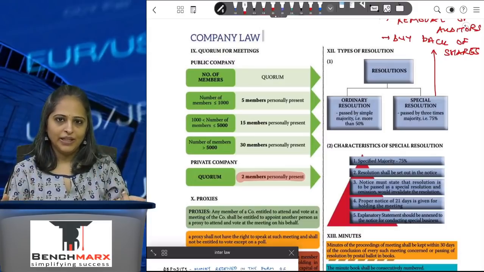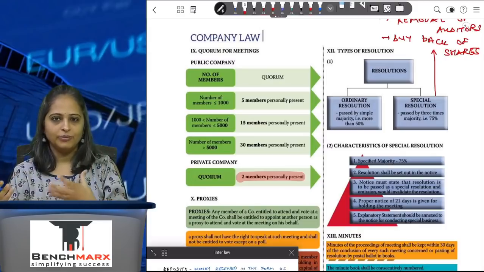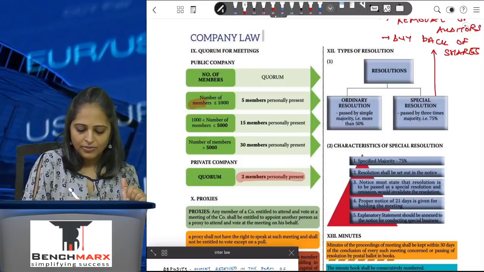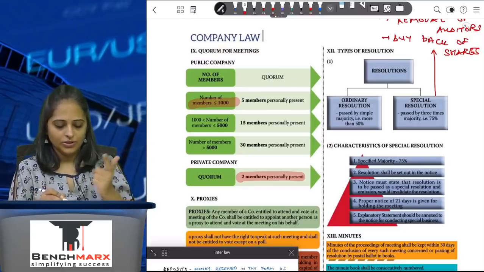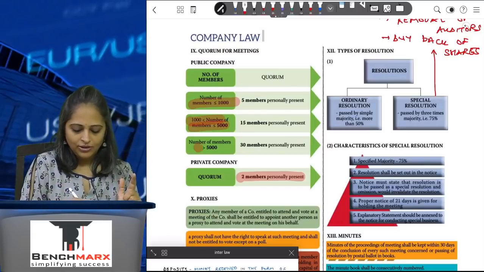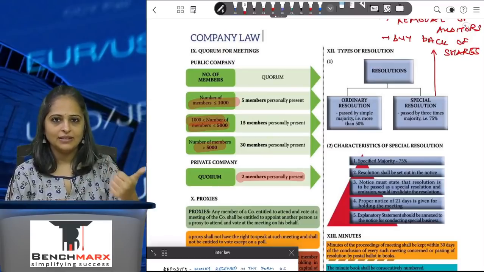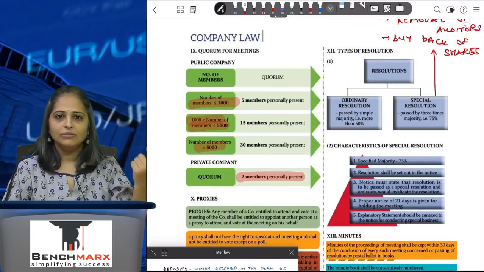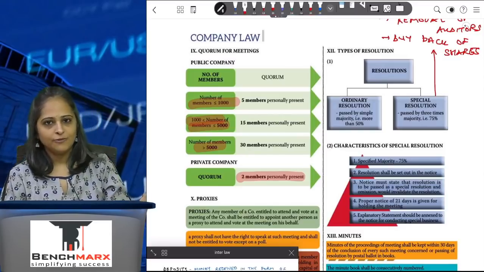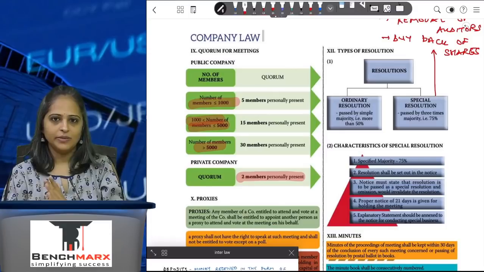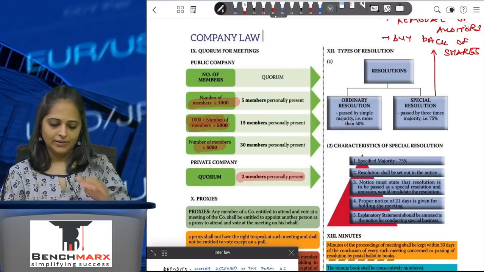In case of a public company, because there are a lot of members, it's divided into 3 parts: if the number of members is less than 1000, then 1000 to 5000, and then more than 5000. So 5, 15, 30 is what you have to remember. If you have less than 1000 members, you need 5. 1000 to 5000 members, you need 15, and more than 5000 members, you need at least 30 people to be personally present at the meeting.